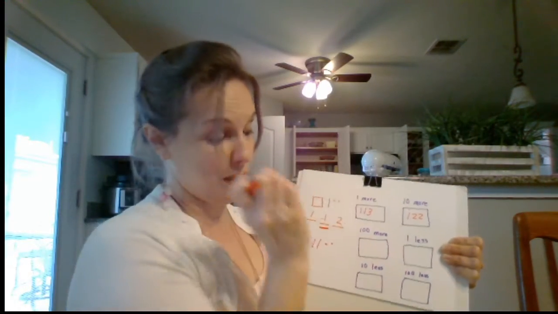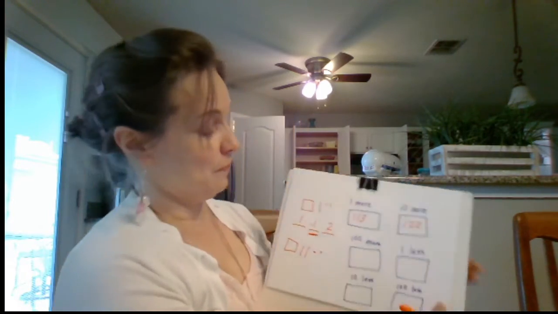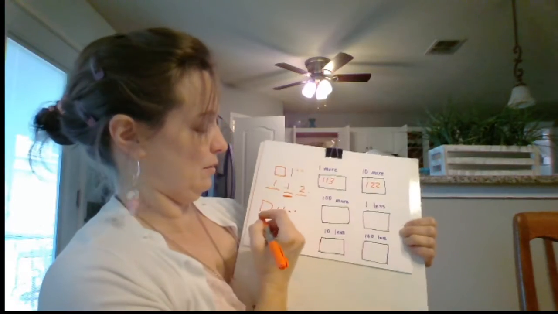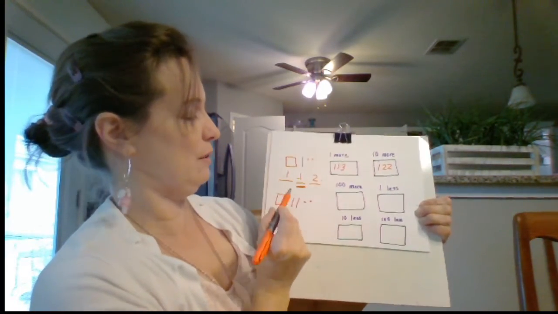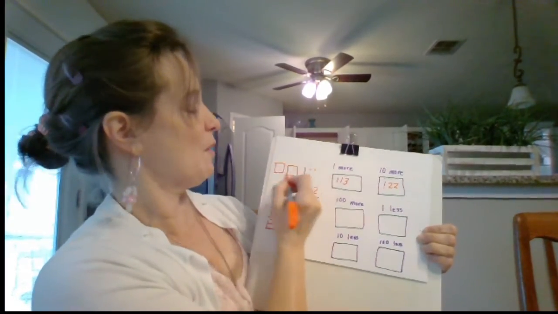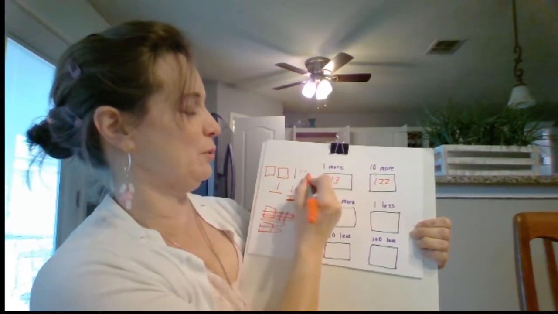So on your worksheet, they have a place for you to draw it out. So if you need to draw it out, you can. All right, now it says 100 more. So I'm just going to add another 100. 100, 200. Whoops, not to this one. Sorry, to this one. 100, 200, 210, 211, 212.